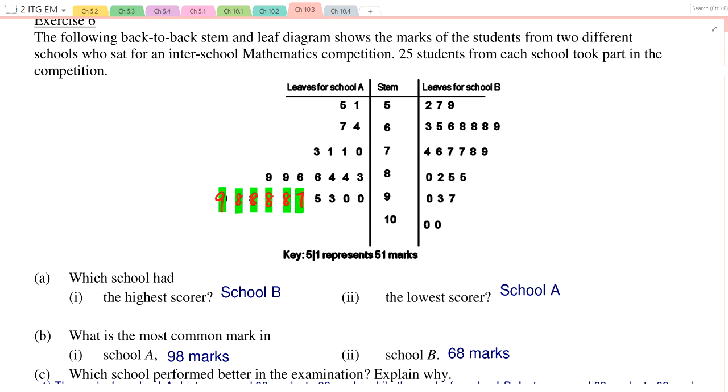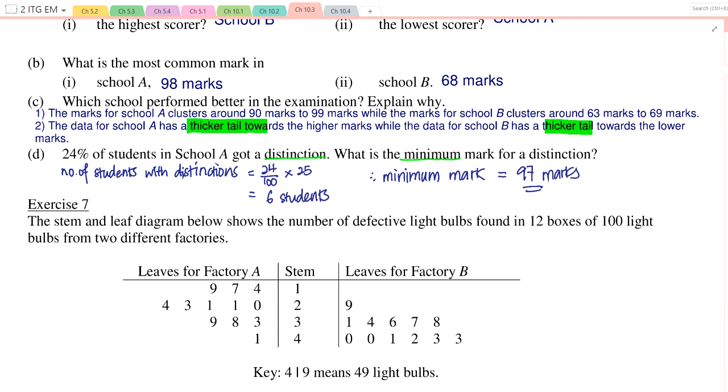Not only that, look at the clusters for school B. Where are they clustered? 60. Yeah, it's clustered at 60. That tells us that many students over there score 60 marks, 60 plus. So looking at this stem and leaf diagram, it gives a pictorial representation of where the clusters are. The more numbers over there, that's where the cluster is, and that is the advantage. Okay, so putting that in words,